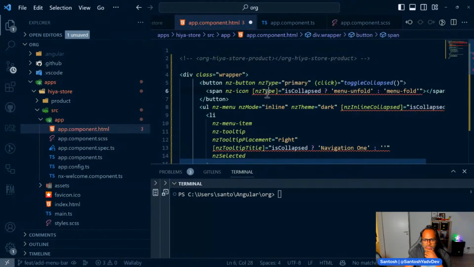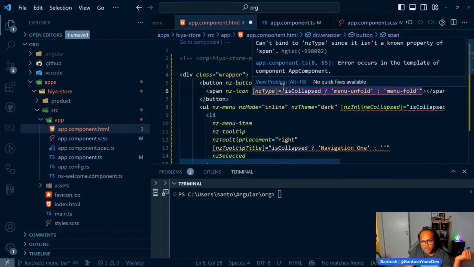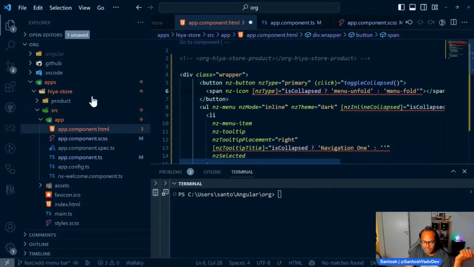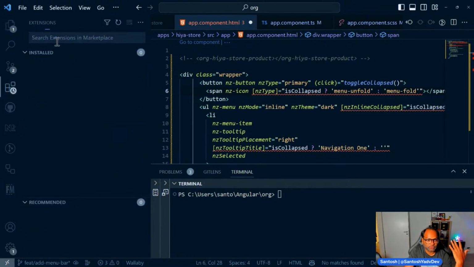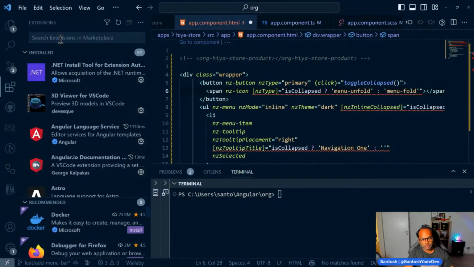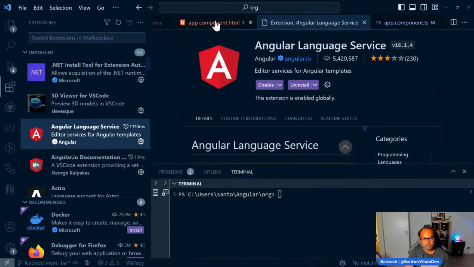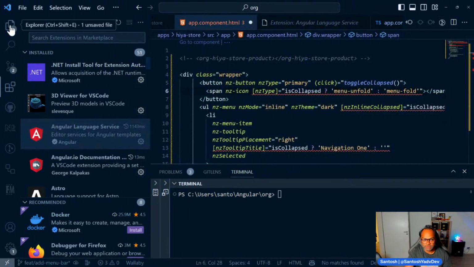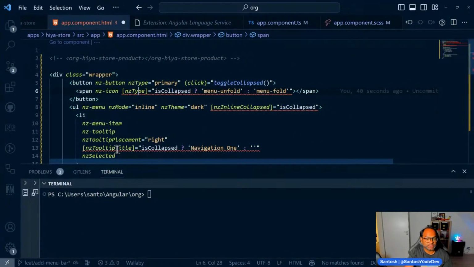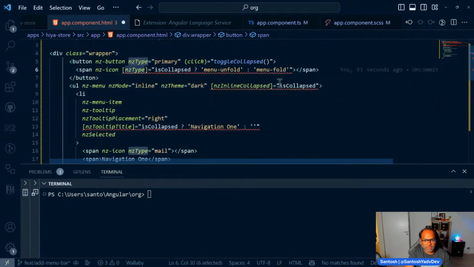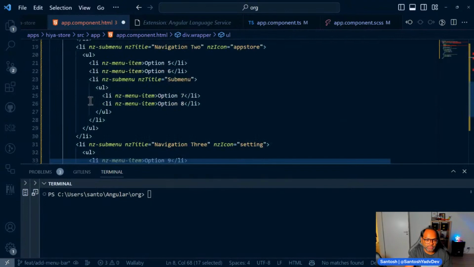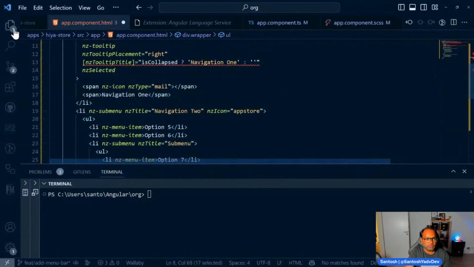Now we have all these errors, right? So one good thing about Angular Language Service, if you have enabled this, if not, let me show you where to get it installed. You can go to extensions and search for Angular Language Service. This is the one which will give you all these errors inline, so you don't have to build your application and then see, okay, there is some error. So we have ng button, ng type, ng inline collapsed, and we have to go ahead and include everything, all modules, one by one.